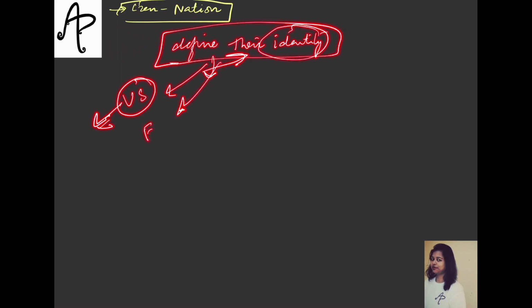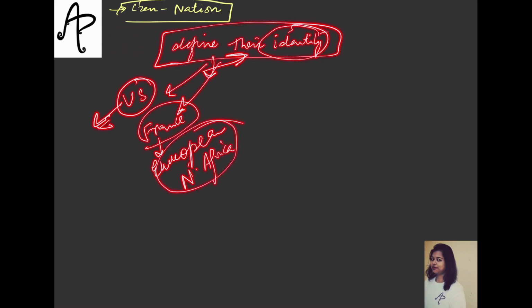Then let's say you talk about France. Now, France says that we are a secular nation also, and we are an inclusive nation also. Inclusive because we do not only have the European people, we also have, let's say, the people coming from North Africa and elsewhere residing there. So we are a secular and an inclusive nation.